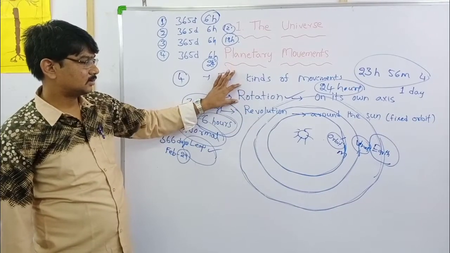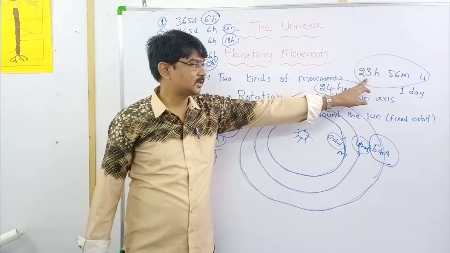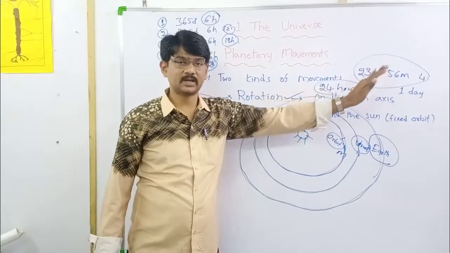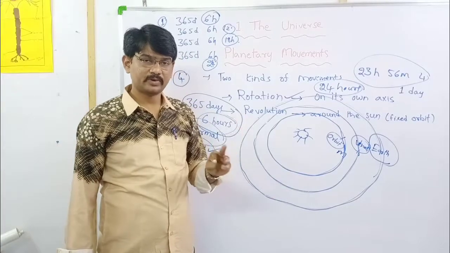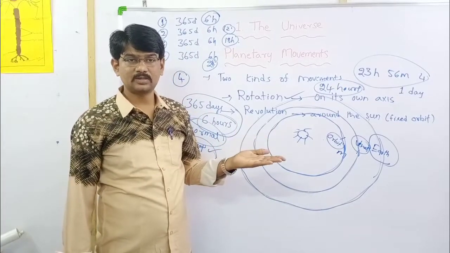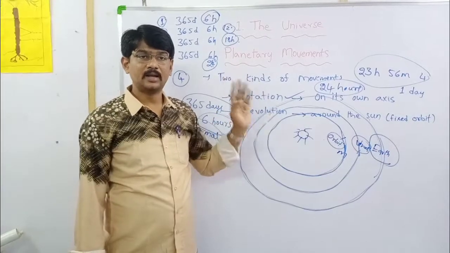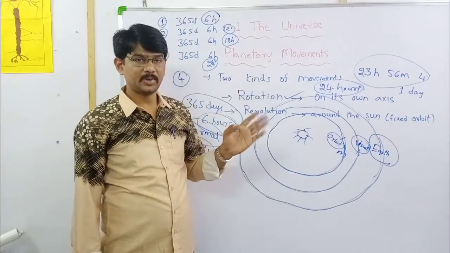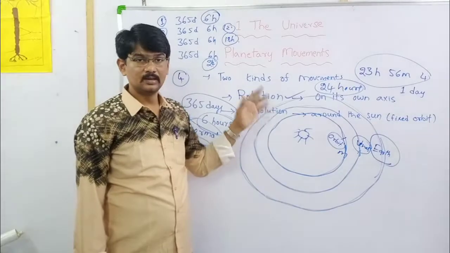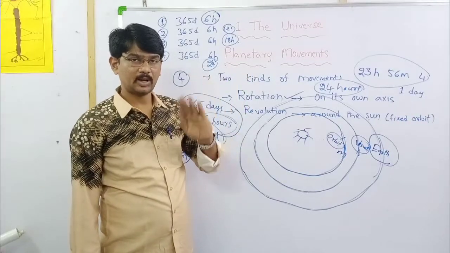For rotation, Earth is taking 23 hours 56 minutes 4 seconds, approximately 24 hours. 24 hours means a day. Due to Earth's rotation, day and night are happening.